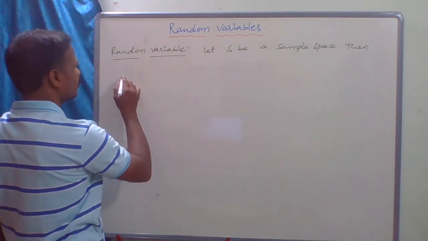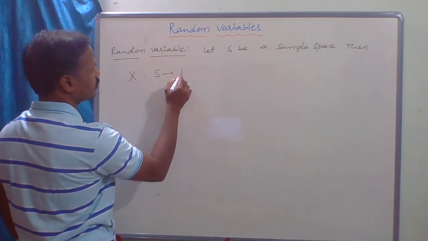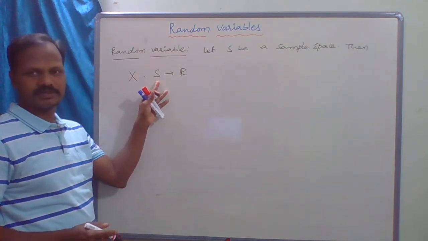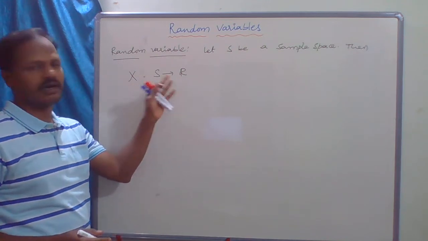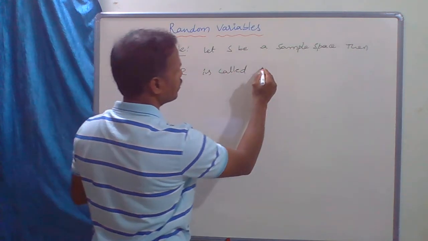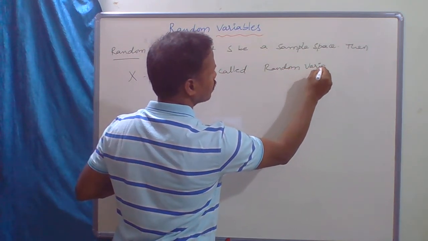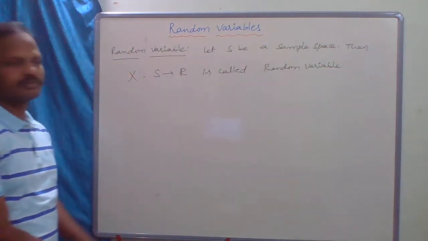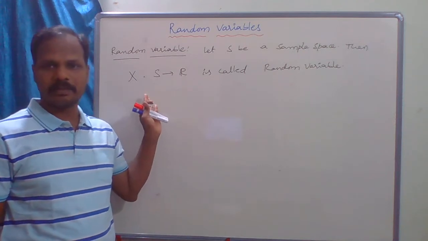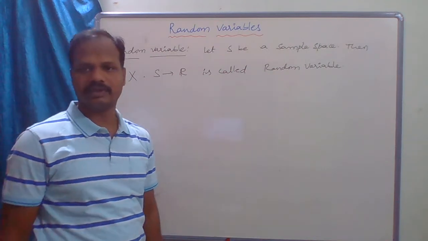A real valued function X defined on sample space S, mapping from S to R, is called a random variable.